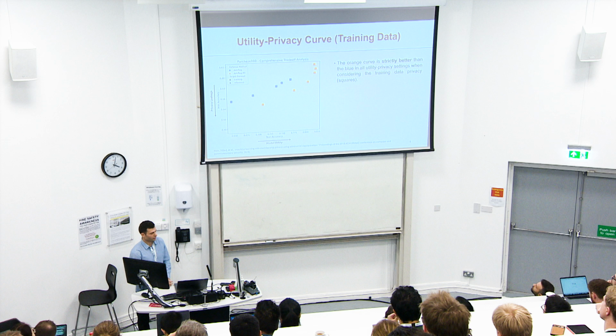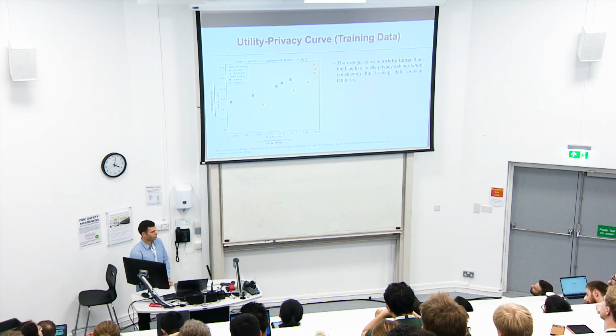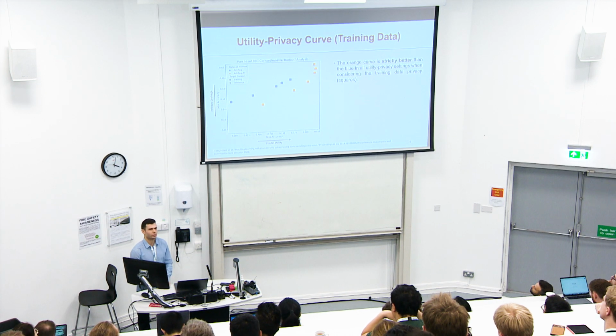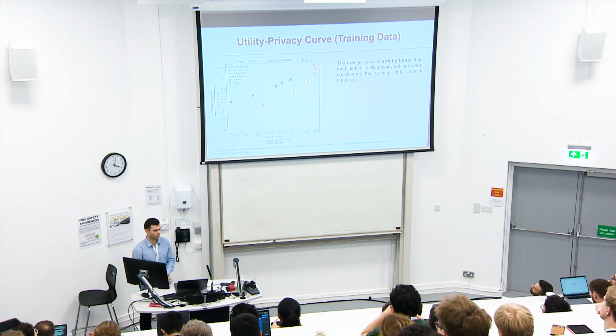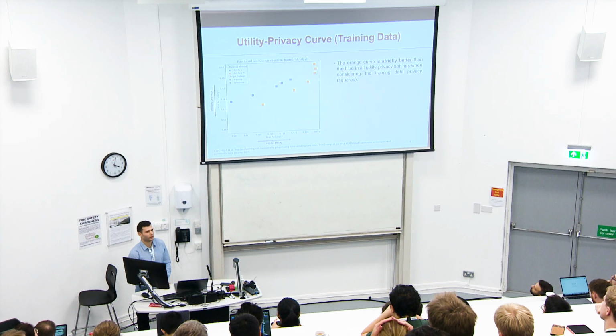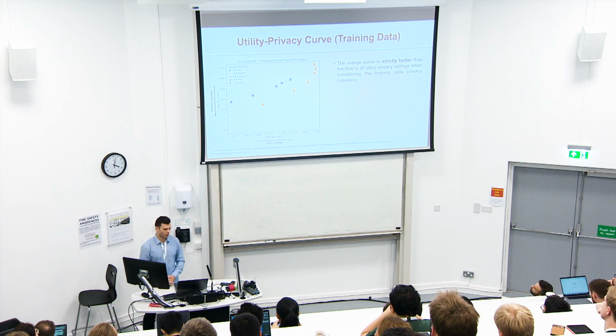Here, we can see a utility privacy curve that's generated for the empirical privacy defense called adversarial regularization in blue, and a second version of adversarial regularization in orange that we discuss in our paper. We can see here on the x-axis the model utility or test accuracy, and on the y-axis the membership inference attack accuracy or privacy leakage. This utility privacy curve can be generated because empirical privacy defenses have a parameter that can be tuned to add more utility or more privacy.